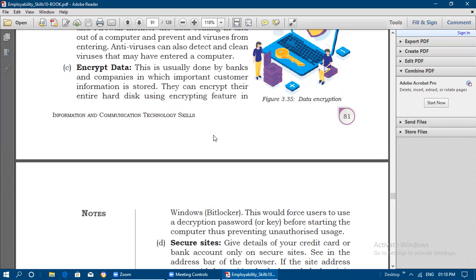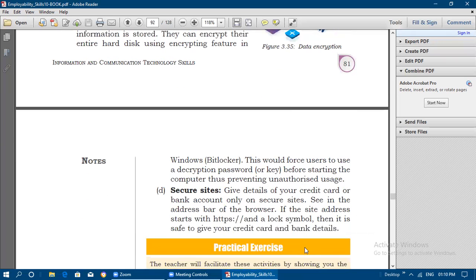So next is secure sites. Give details of your credit card or bank account only on secure sites. How can we identify that a site is a secure site? See the address bar of the browser. Whenever you open the browser, just see the address bar.